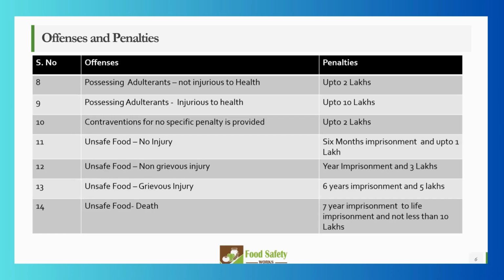Is it visible to your customer or consumer? Is it written at the back in very small letters so that no one can read it? You think you have written it, but actually no one is able to read it. So that is why it is very important that your label covers everything that FSSAI has given.